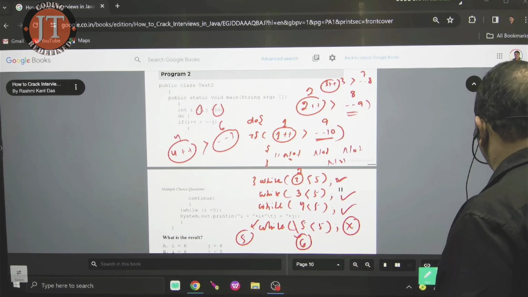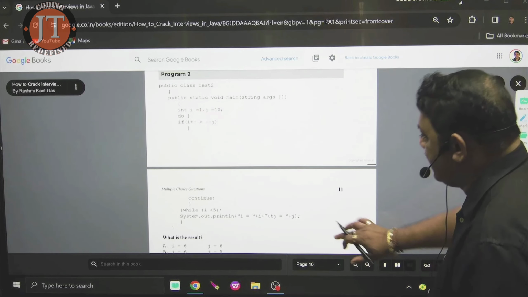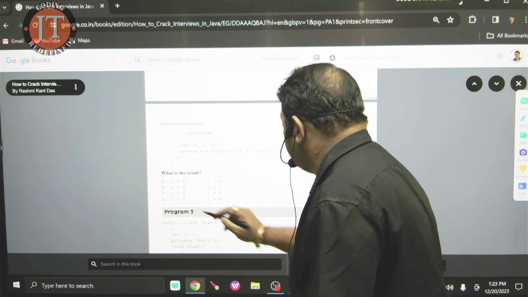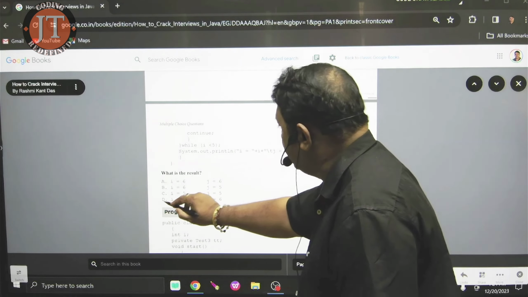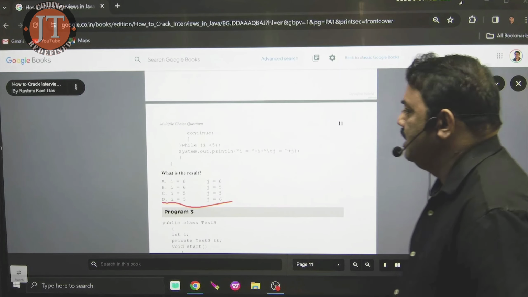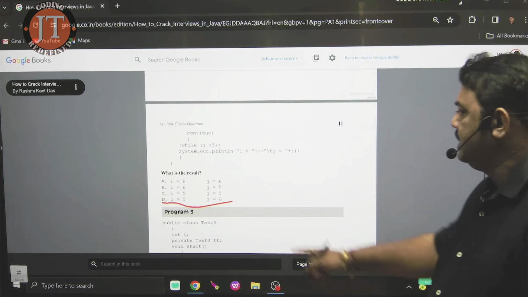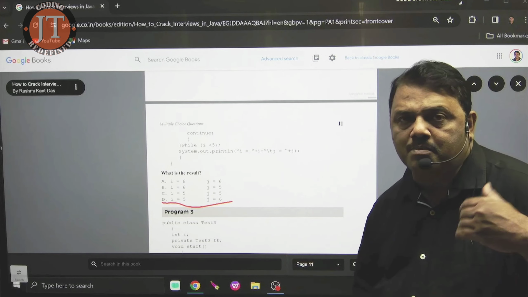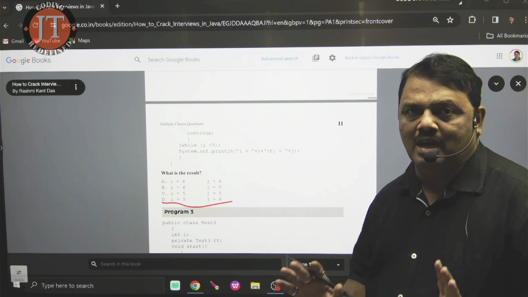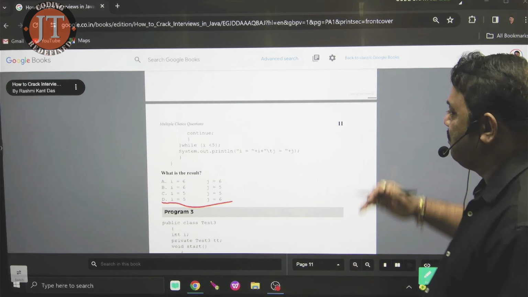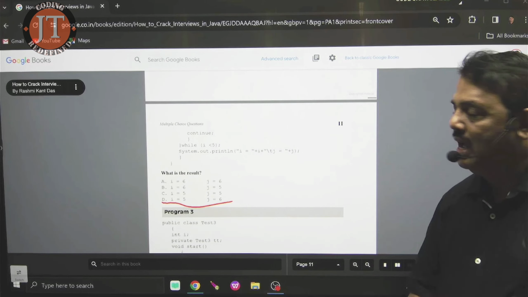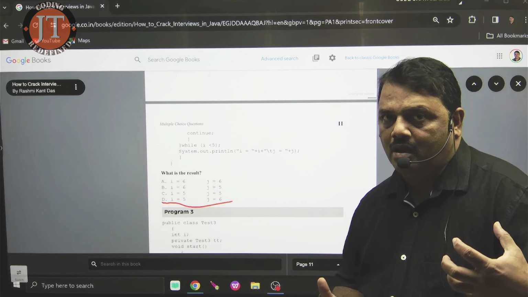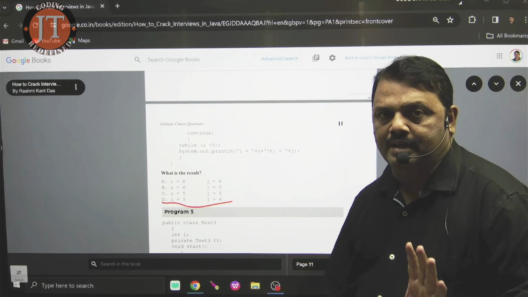Is there any option? Yes, the last one. Here you see, D is the result. That is, i value is 5, j value is 6. So in this way, you just try to solve the problem. How it will work, I show you. First and second programs I showed you, and I already showed you how it will work, and as a developer, how you can calculate it.